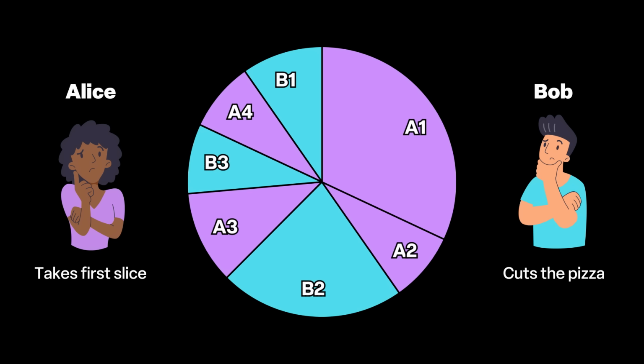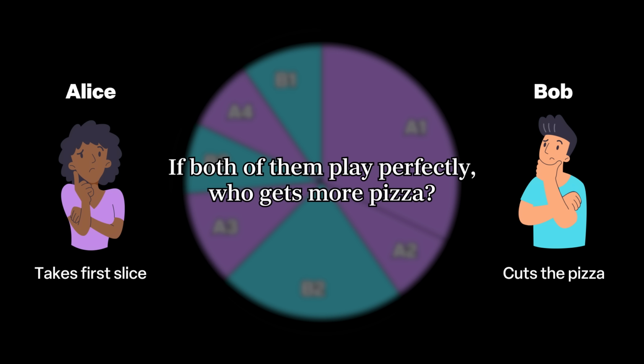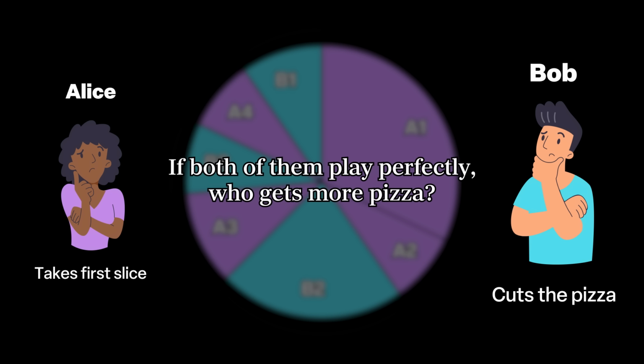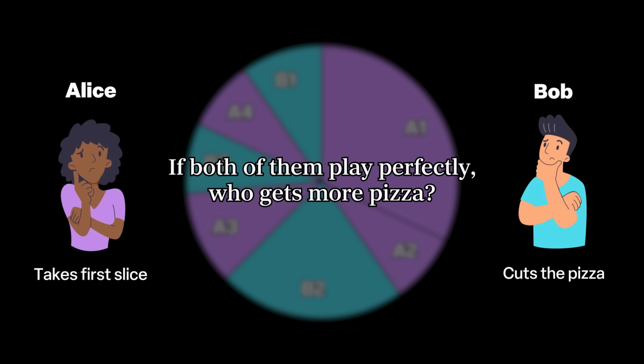Both players want as much pizza as possible. They're not exactly friends, more like frenemies. If both of them play perfectly, who gets more pizza? Bob because he cuts the pizza, or Alice because she chooses the first slice? The answer may surprise you. It involves an intriguing, subtle strategy.